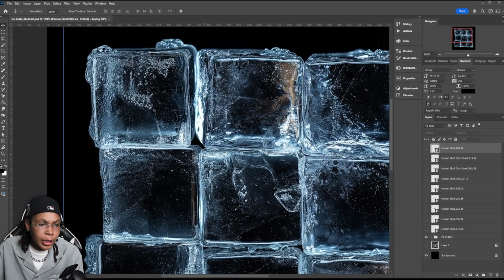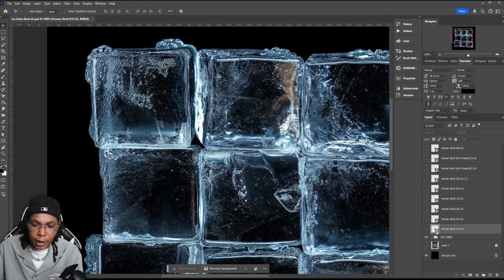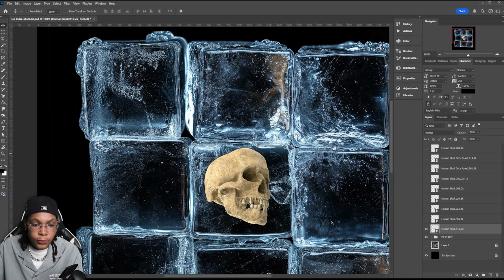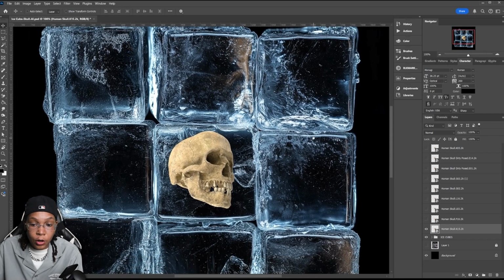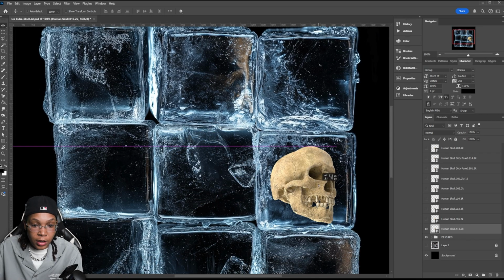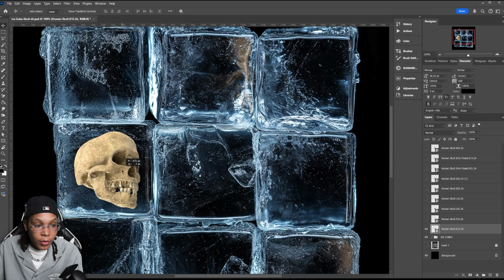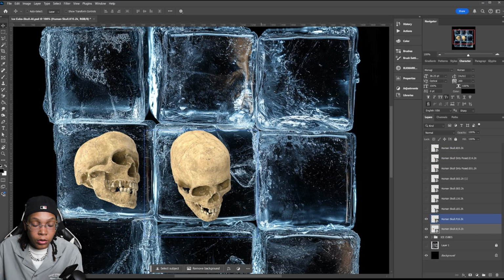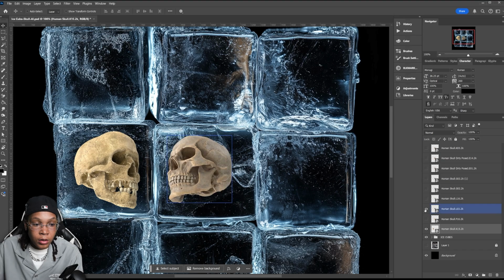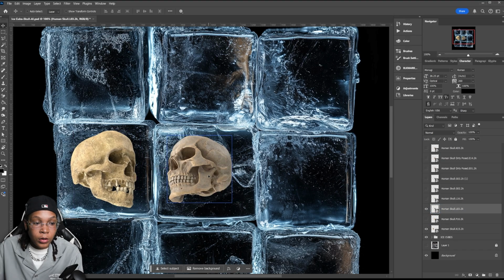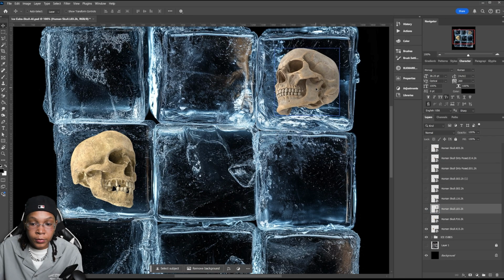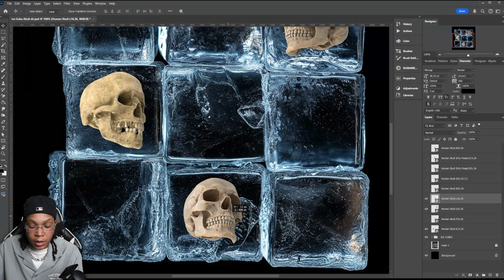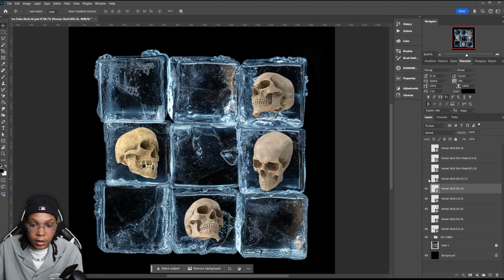Now, you're probably like, oh, how are we going to get the skulls in there to make them look like the reference? So this skull first and foremost, picking where you want each skull to be. So I will just start laying out each skull and see which one works. So I feel like this one is on the right side. So maybe it can have it looking over to the right. Come back to this one. This one is cool. Maybe this one could be up to the left here. Let's start moving. This one is pretty cool right here. This one is cool right there.